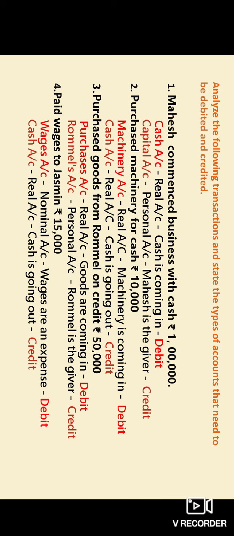And cash is going out because we are paying something, paying salary or paying wages. Cash has been paid to them, so that is why cash is going out, and for a real account, the rule is that what goes out is to be credited. So this is how we need to debit an item and credit an item.